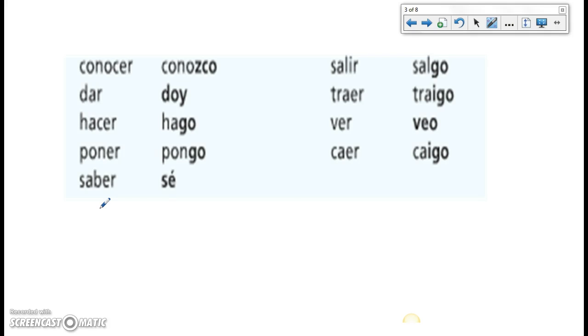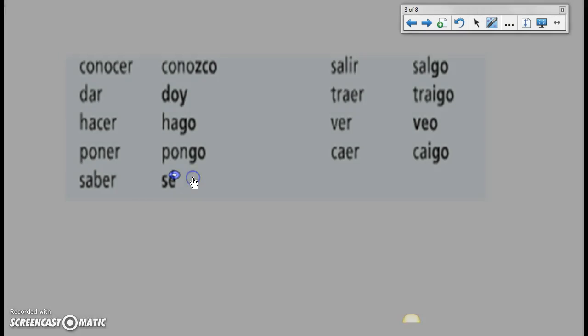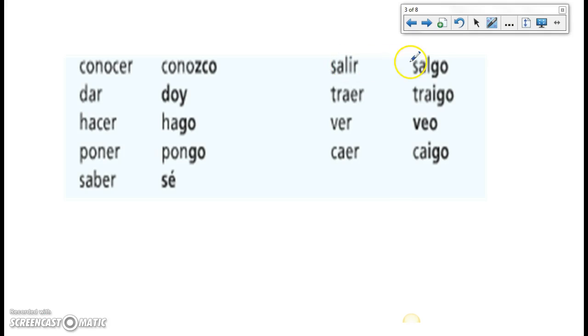Saber, en la forma yo es sé. Yo sé. Saber significa to know. So when I say sé with an accent over it, don't forget, it means I know. Salir, en la forma yo, salgo. Y salir significa to leave or to exit or to go out.